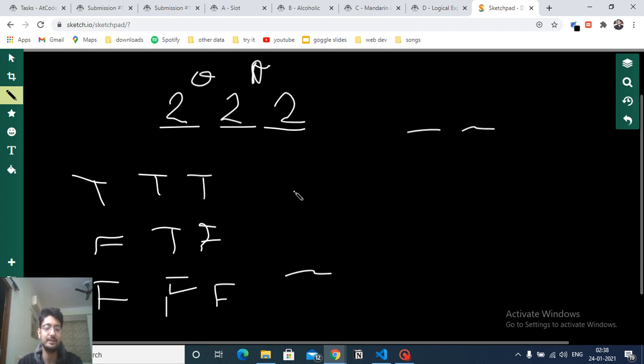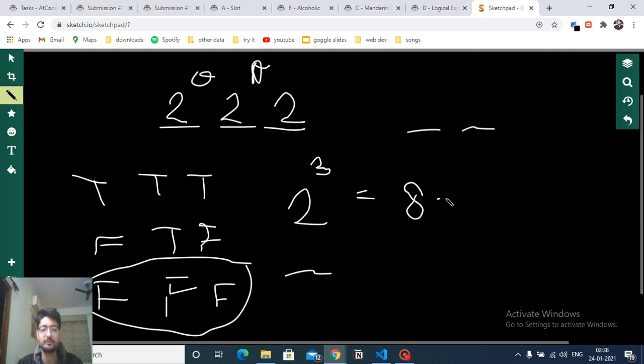So it means that it is 2 to the power of 3, because for the first position I have 2 options, 2 options and 2 options, so it turns out to be 8. But actually the answer is not 8, because we are also counting the all-false condition, which gives a false result. So I have to subtract 1 from it, so the answer is 7.